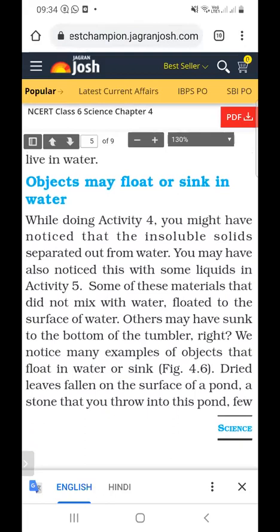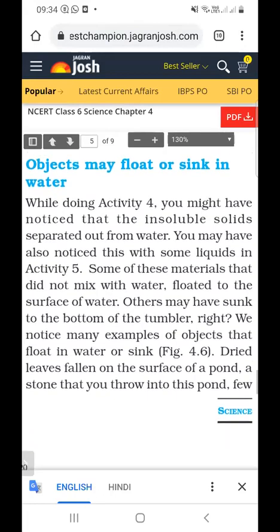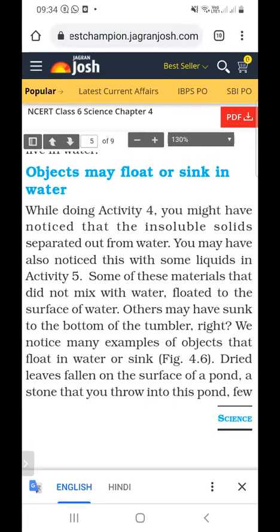You may have also noticed with some liquids in activity 5 that some did not mix with the water and floated on the surface of water. As in the case of oil, oil does not mix with the water, and it will form a separate layer on the top of water.